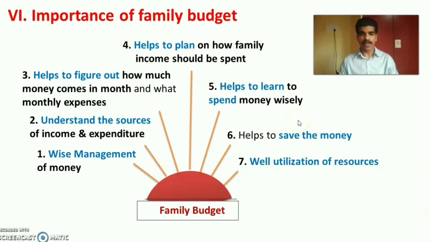The sixth importance is that the family budget helps to save money. At least 10% of the income can be saved by the family members through the family budget. The last one is that the family budget helps in well utilization of the resources: time, materials, utilities, efforts, etc. Well utilization of the resources of the family. So these are the 7 importances of the family budget.